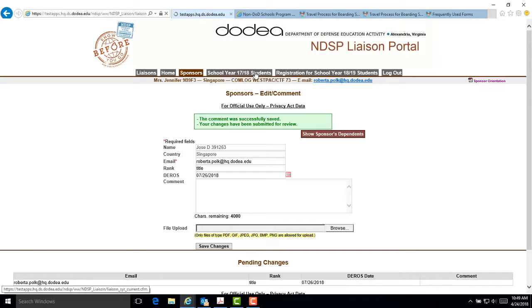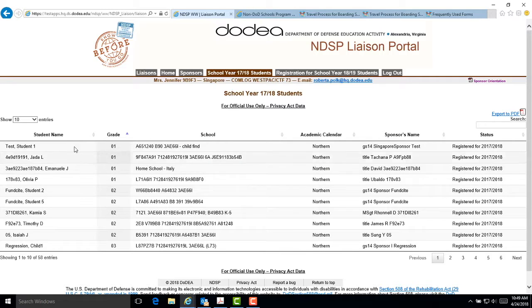Module 5, NDSP Liaison Portal Present School Year Students tab. The Students tab provides a list of active students for the current school year. This list includes each student's name, grade level, and we ask that you please check the correctness of each child's grade level, their school, whether the school academic calendar is Northern or Southern, the sponsor's rank and name, and the status. This should show that each child is registered for the current school year.